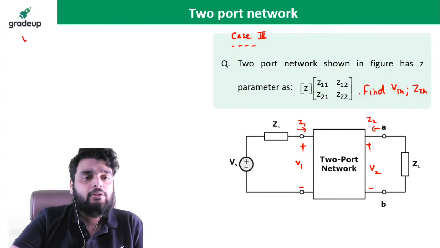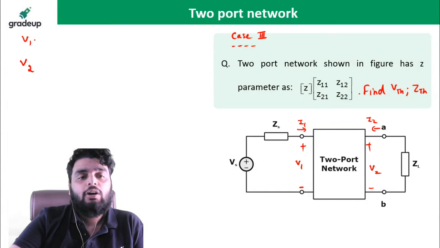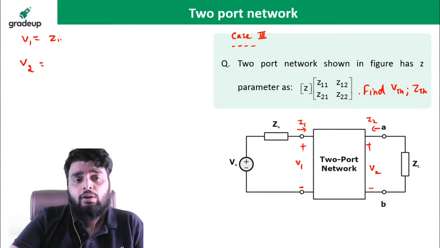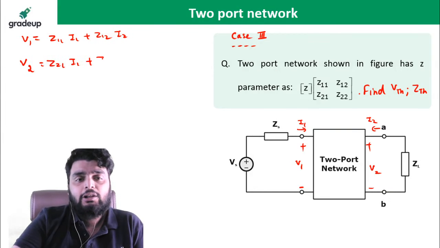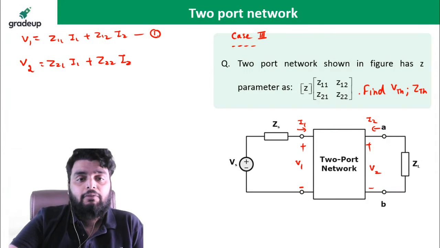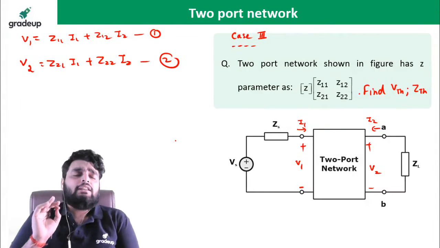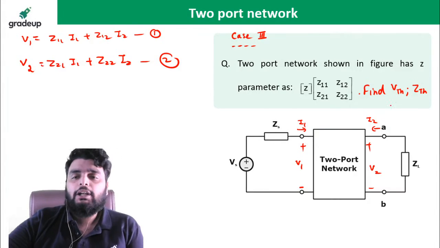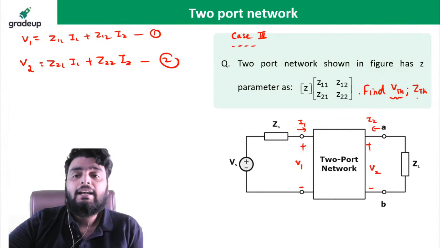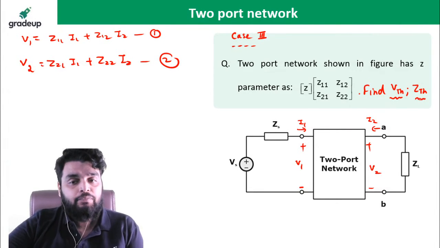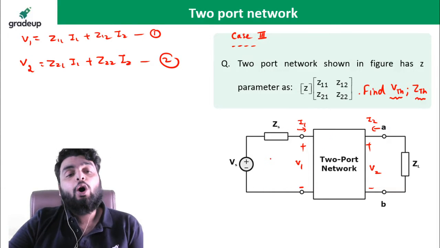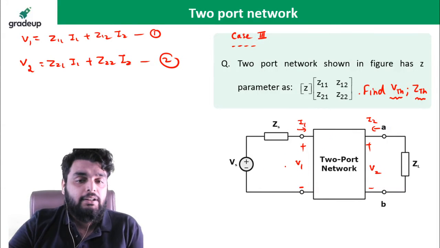So beta, first of all, write the general equation of the parameter which is given. The general equation of the parameter which is given will be this one, right? Simple, you just have to write the general equation, Z to Y. So this is equation number 1 and this is equation number 2, right? Now see very carefully what you need to find out. You need to find out Thevenin's voltage and Thevenin's impedance. So first of all, write all the equations that can be formed from this network.